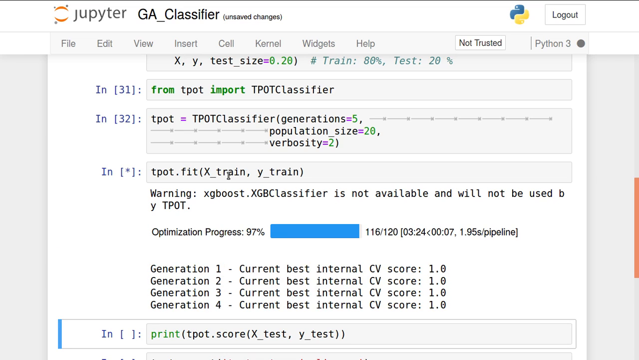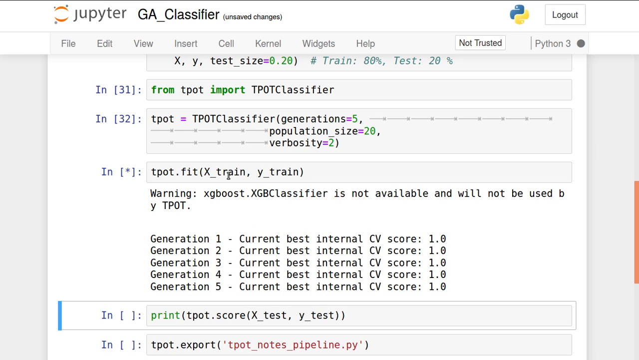Now you can check this after every generation. The internal cross validation score is 100%. Generation 1, 2, 3, 4. So the data set is clean, so it is best suited for almost all kinds of algorithms. That's why it is shown like this.